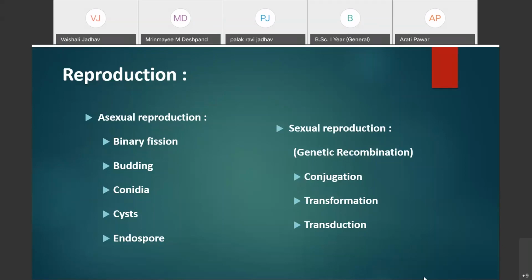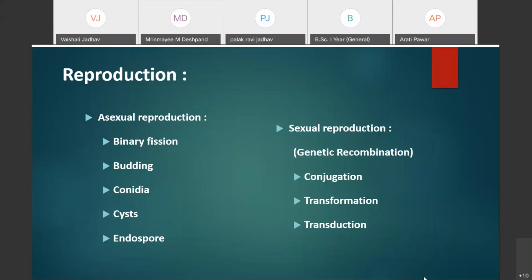In bacteria there are three methods by which the genetic material is transferred from one bacterial cell to another, and these are: number 1, conjugation; number 2, transformation; and number 3, transduction.